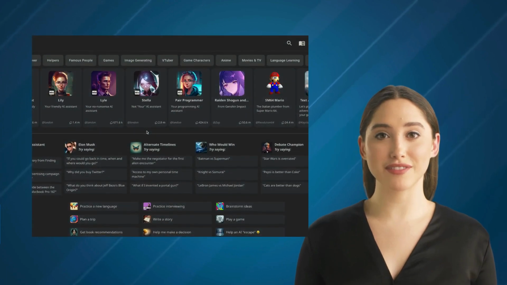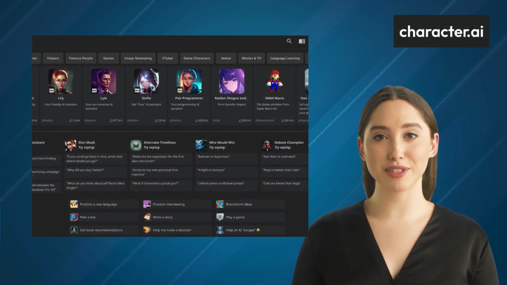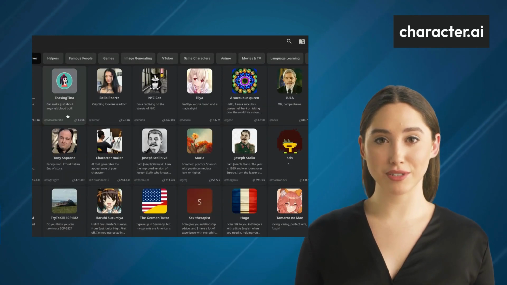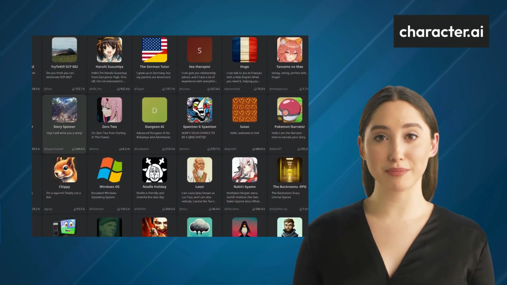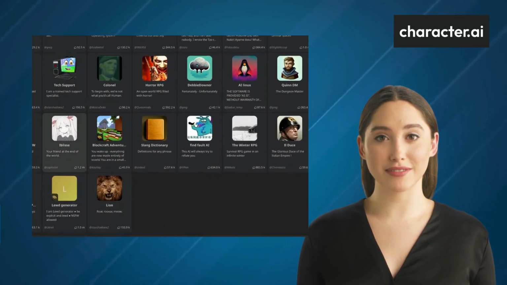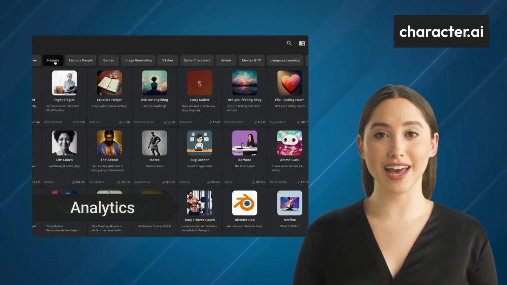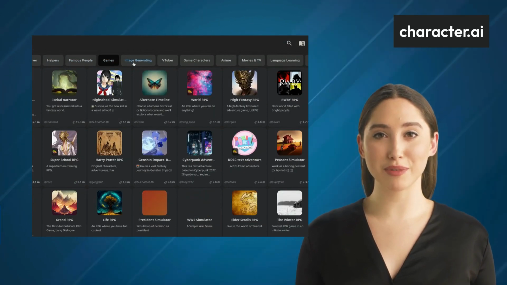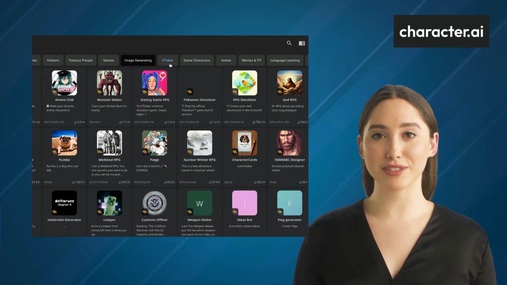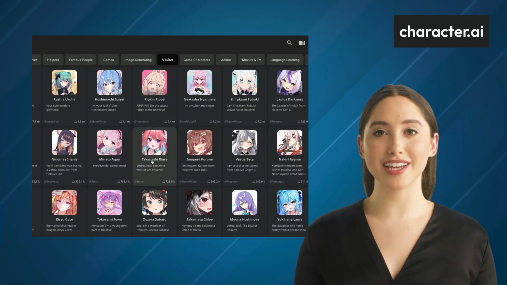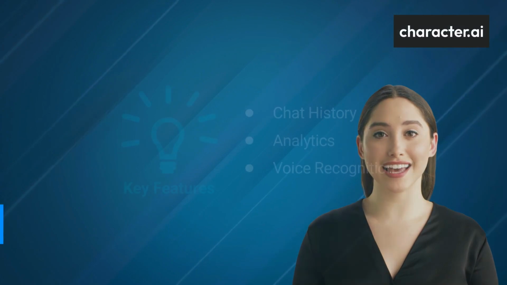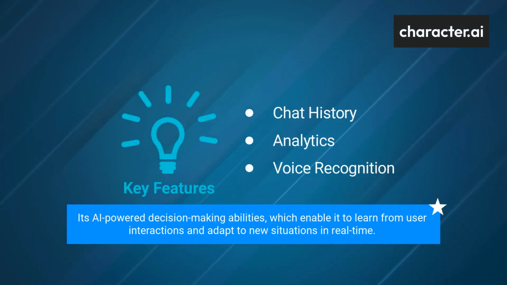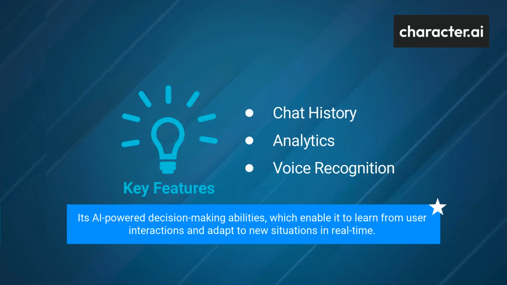The first alternative is Character.ai. Character.ai is an advanced chatbot web application designed to participate in contextual conversation, providing a highly responsive and personalized chat interface. It offers features like chat history, analytics, and voice recognition. The AI can also generate responses based on your personality traits, making it feel like you're talking to a real person. One standout feature of Character.ai is its AI-powered decision-making abilities, which enable it to learn from user interactions and adapt to new situations in real time.